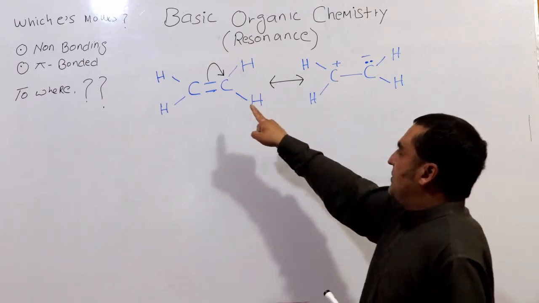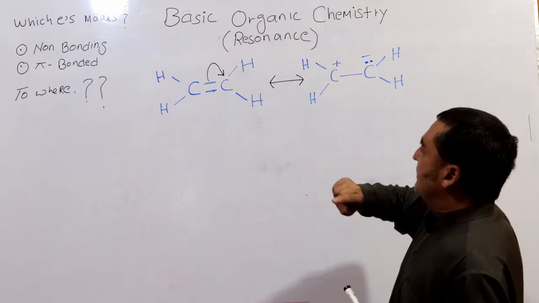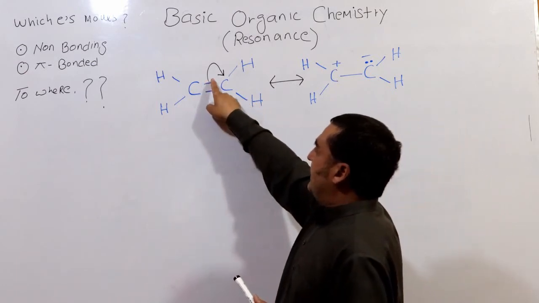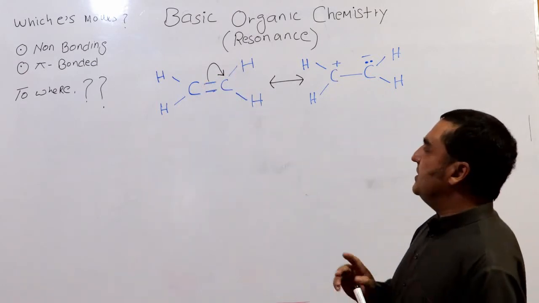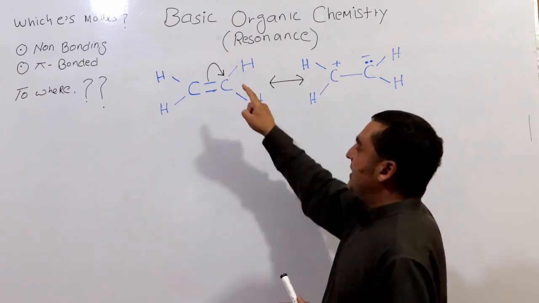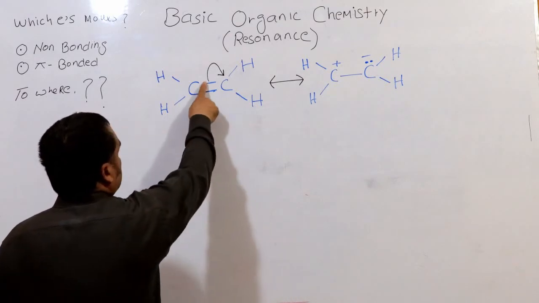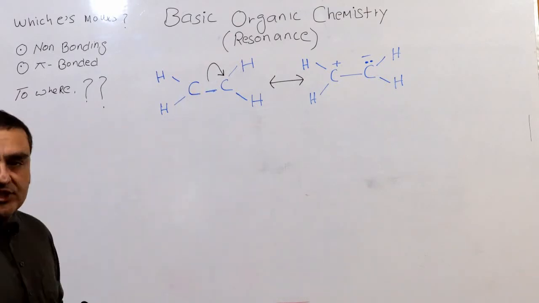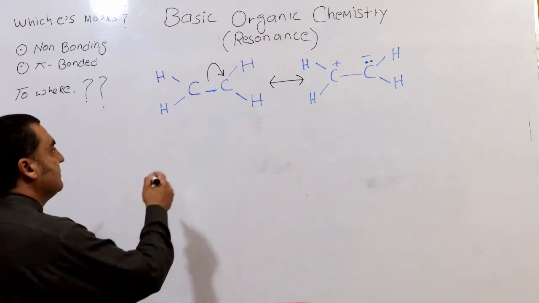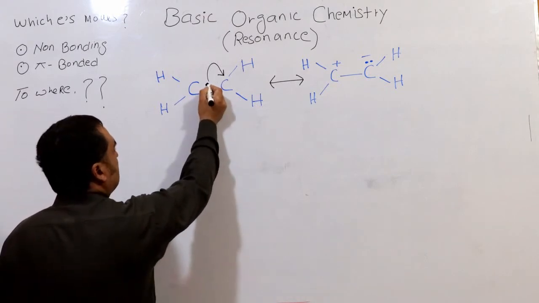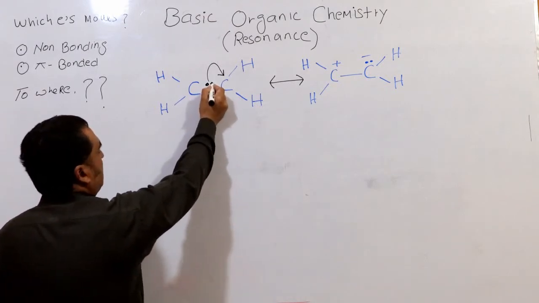Now what does this arrow show? This arrow has a tail and a head. What does the tail show and what does the head show? As you know, the pi bond is composed of two electrons, one electron and the other electron.